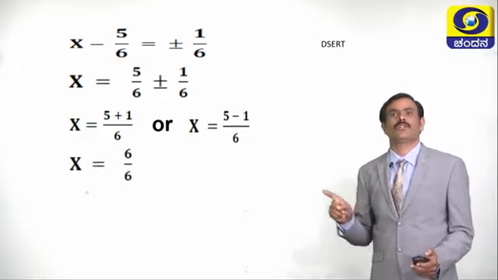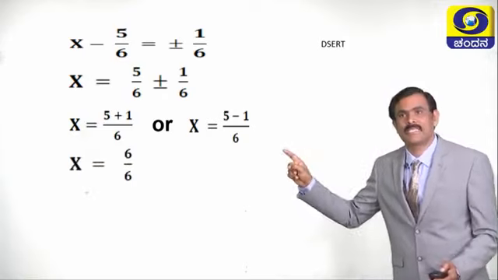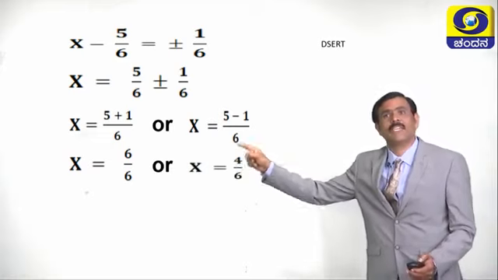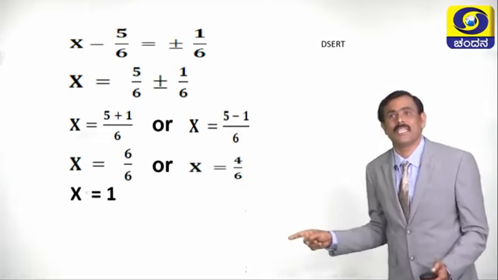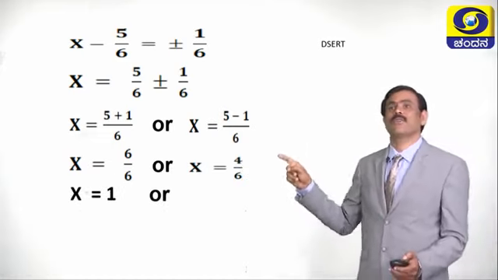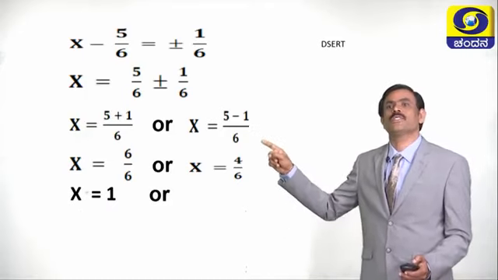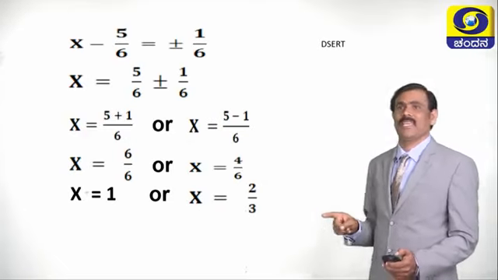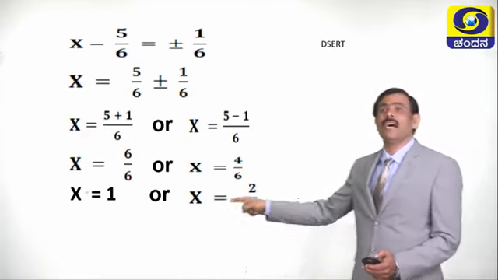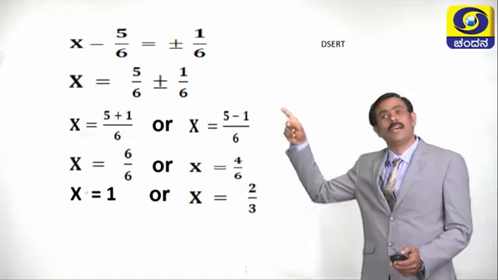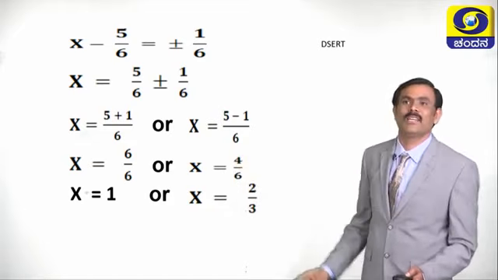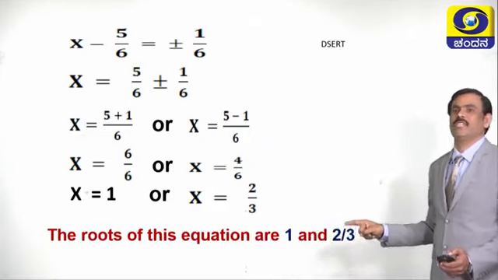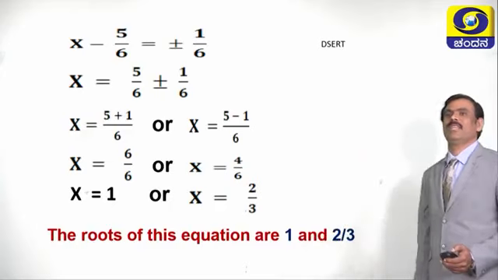Now x is equal to 6 by 6 or x is equal to 4 by 6. 6 by 6 is 1, and 4 by 6 is 2 2s are 4, 2 3s are 6, so x is equal to 2 by 3. x is equal to 1 and x is equal to 2 by 3 are the roots of this equation.